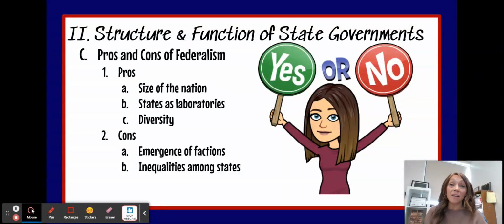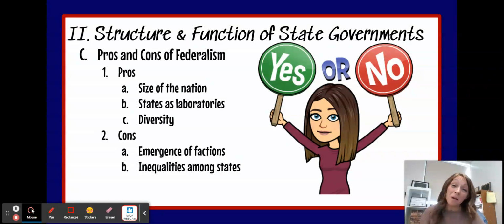We also have a very diverse country. We have people from all walks of life, all different ideas and ideologies, and the federalist system that we use allows for all of those diverse populations to have a voice.